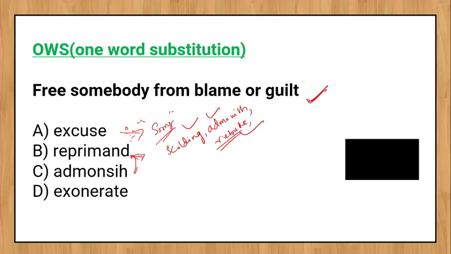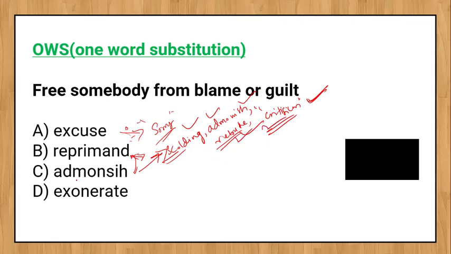Okay, severe criticism or severe scolding is called reprimand, and you rebuke somebody. Reprimand means you punish somebody for the sins or the crimes they commit. So that is the meaning of reprimand and admonish. Admonish also has the same meaning: scolding, admonish somebody, rebuke, criticism.